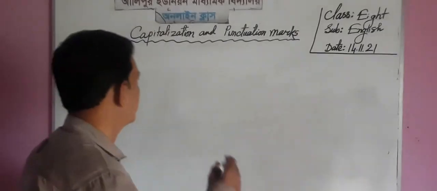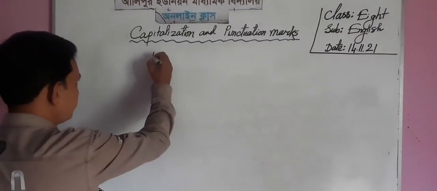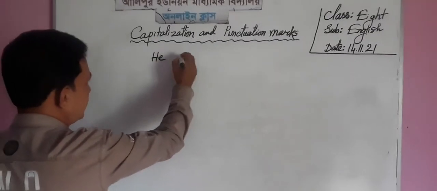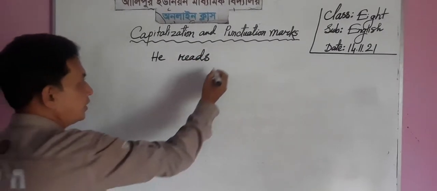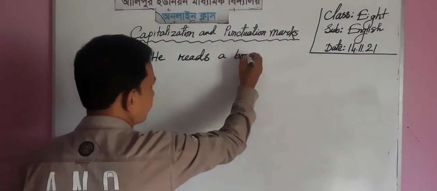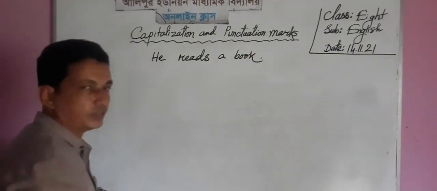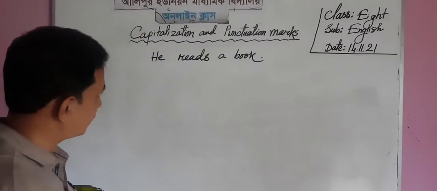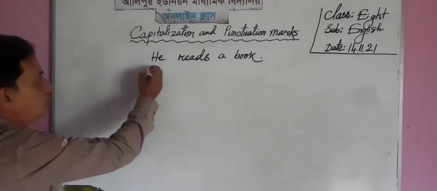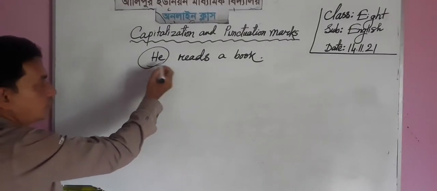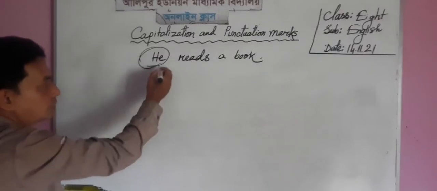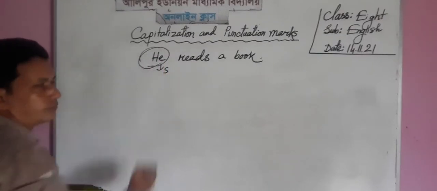Follow me. Suppose, he reads a book. He reads a book. Dear learner, look at the subject he. The sentence starts with the subject he.